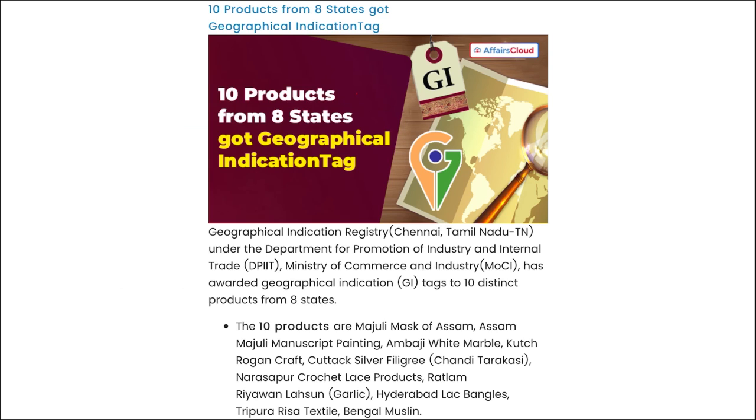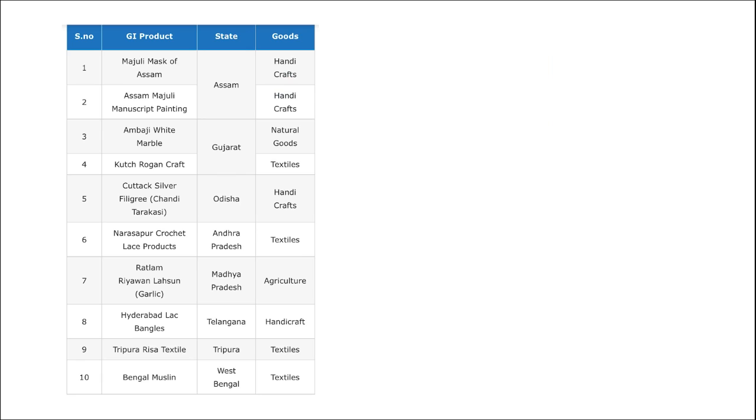Next, remember 10 products from 8 states recently got the GI tag. Let me show you those products. Here you can see from Assam 2 products, from Gujarat 2 products, and the rest are 1 each. So these are the 10 products that recently got the GI tag. Just pause the video and go through these products right now.